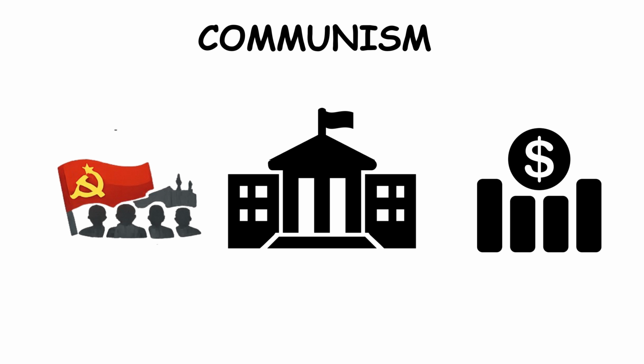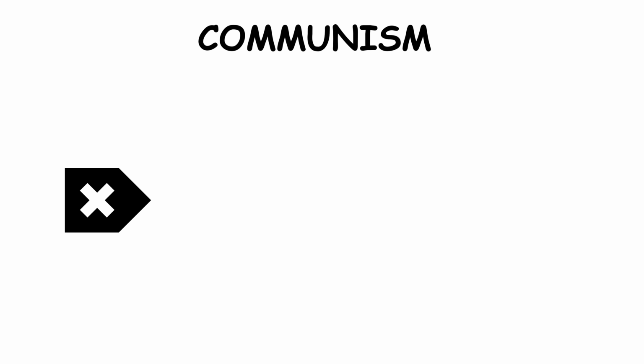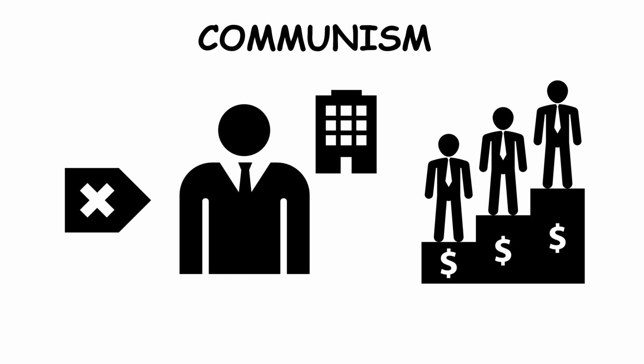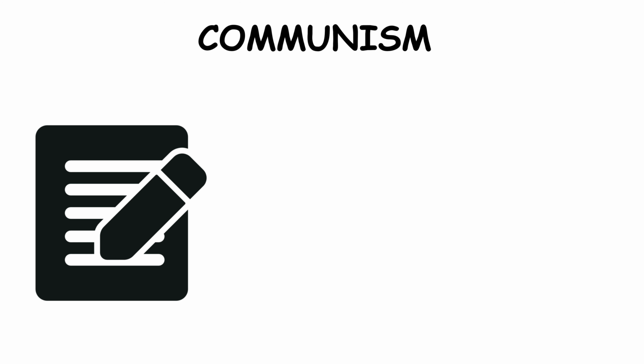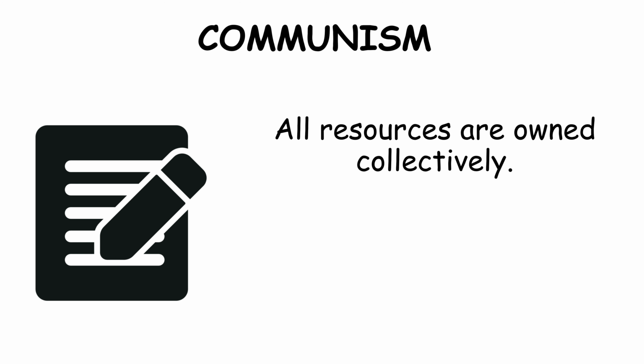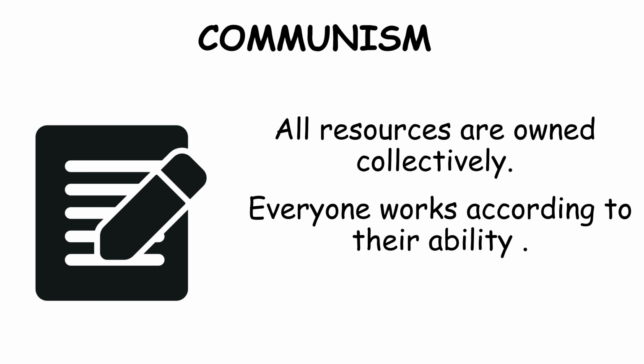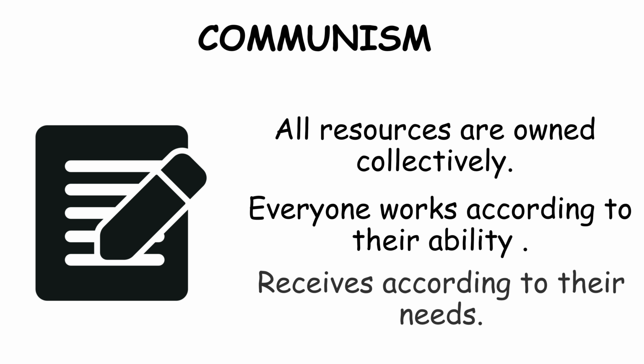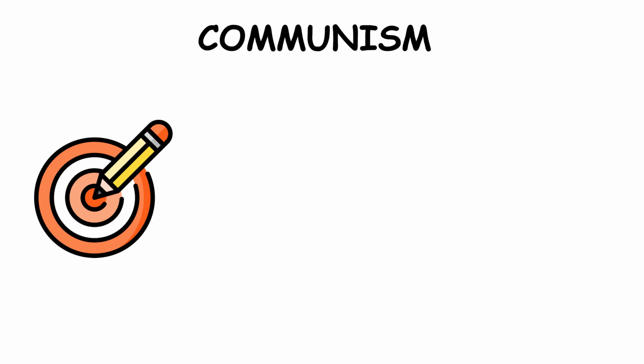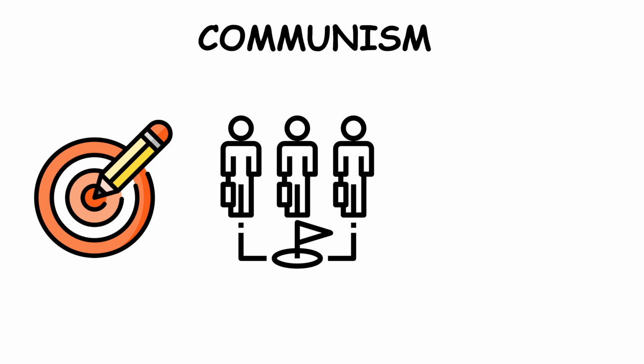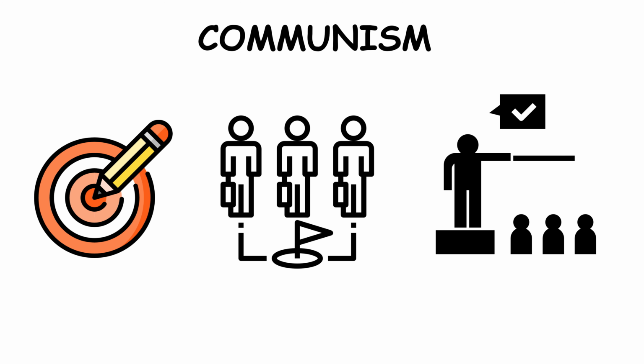Communism. Communism is a political and economic system that aims to eliminate private property and social classes. In theory, all resources are owned collectively, and everyone works according to their ability and receives according to their needs. The goal is complete equality and the removal of exploitation.